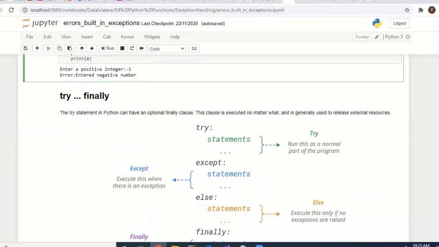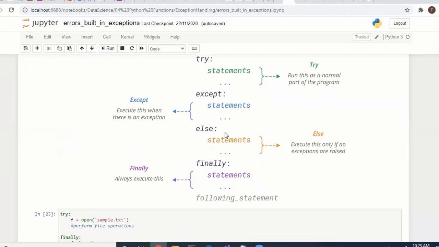We have already seen try, except, else. If you go through this diagram, you can understand easily. We always write the statements in try, and if there is any error, it comes to except. Execute the else part if no exception is raised. If there is no exception, it goes to the else part. Finally always executes. So always remember try, except, and finally are very important.